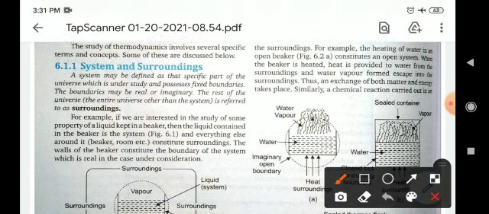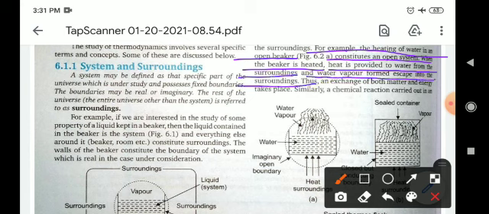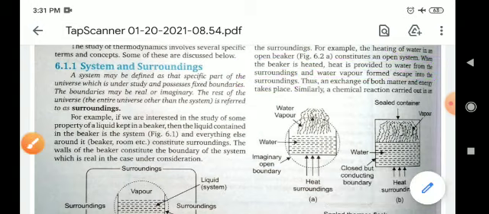For example, heating of water in an open beaker constitutes an open system. When the beaker is heated, heat is provided to the water from the surroundings, and the water vapor formed escapes into the surroundings. So you can say there is an exchange of both matter and energy. So it is a type of open system.